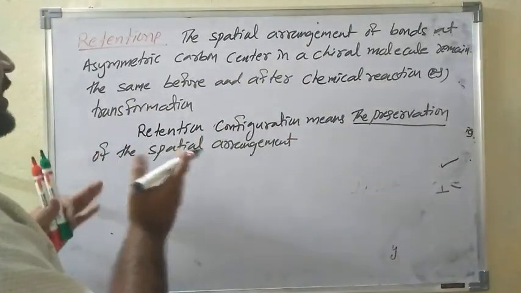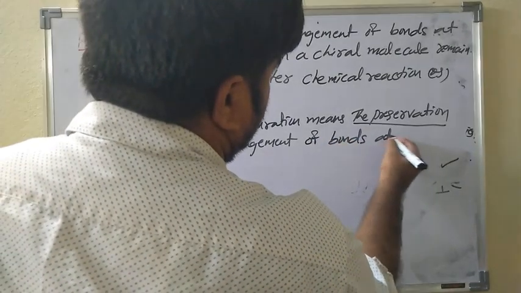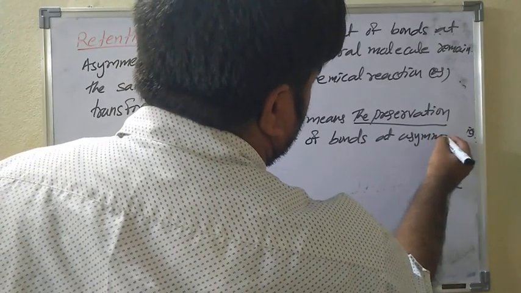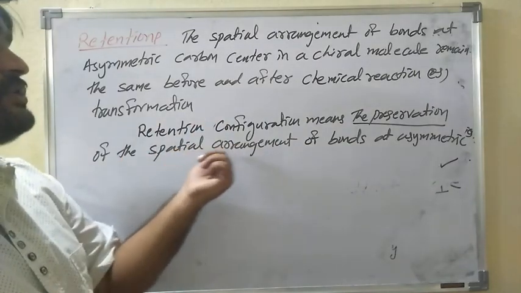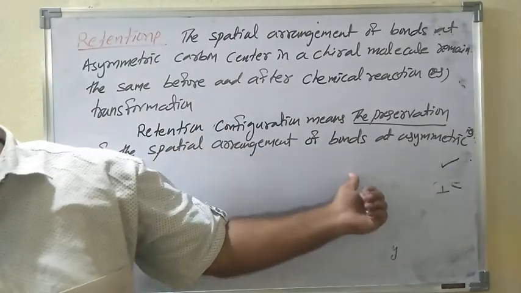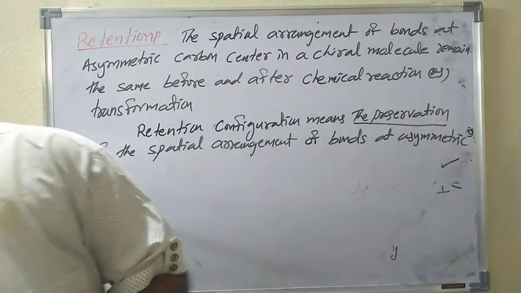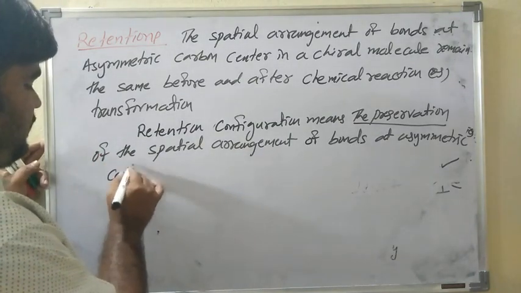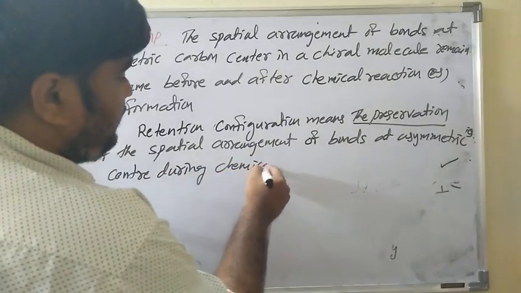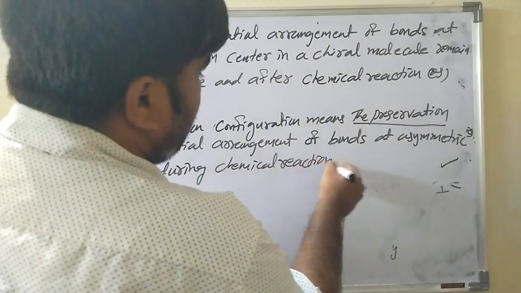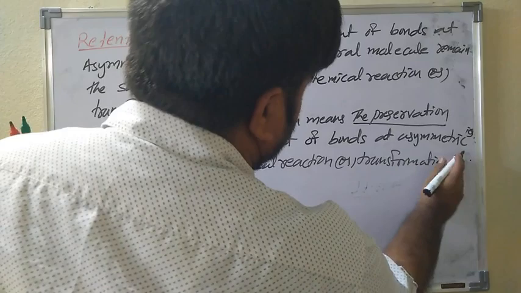So retention of configuration means the preservation of the spatial arrangement of bonds at the asymmetric center during a chemical reaction or transformation. So this is retention.